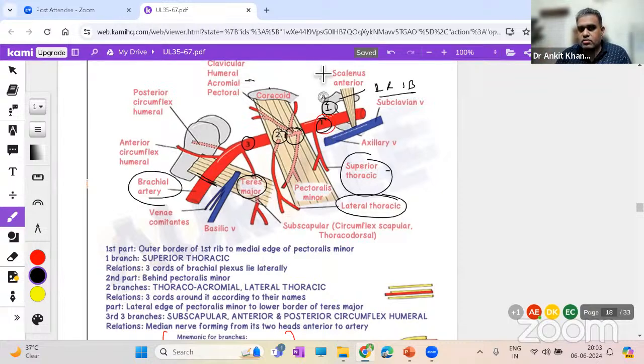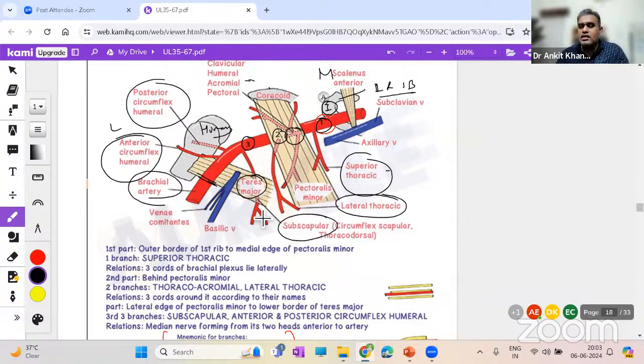Now see, the artery is going from medial to lateral side. So as the third part will come, it is coming close to the bone, the humerus. So it is giving what? It is giving the circumflex humeral artery. They will circumflex, so they will curve around the upper end of the humerus. And then you also have, now you are coming below also. So as you are coming to the third part, you are coming lower down. So it will give off the subscapular artery at the lower part of the scapula. It reaches the lower part of the scapula.